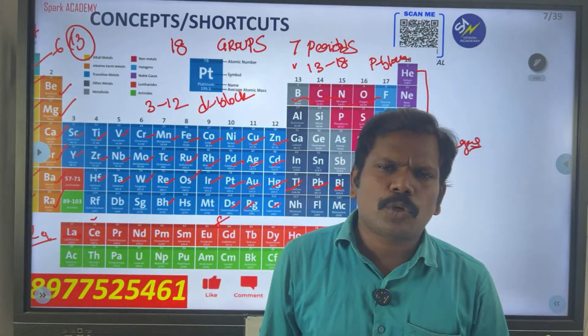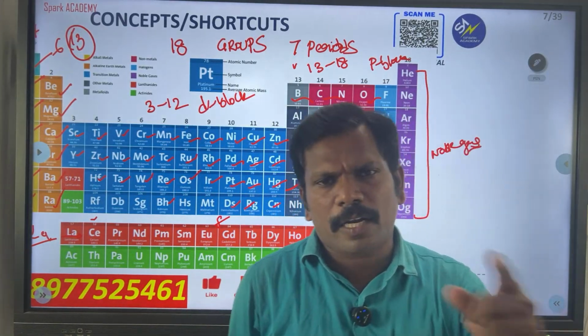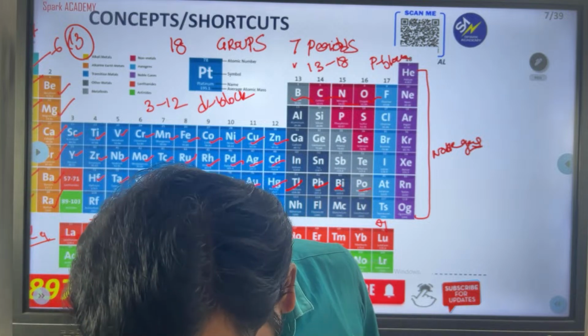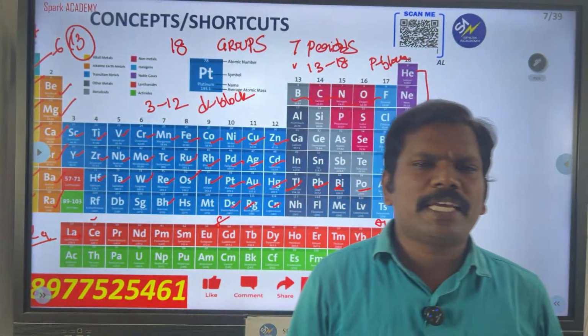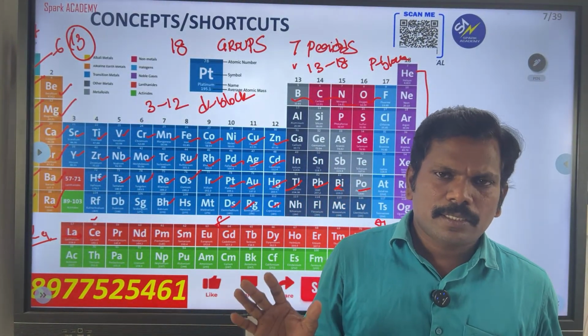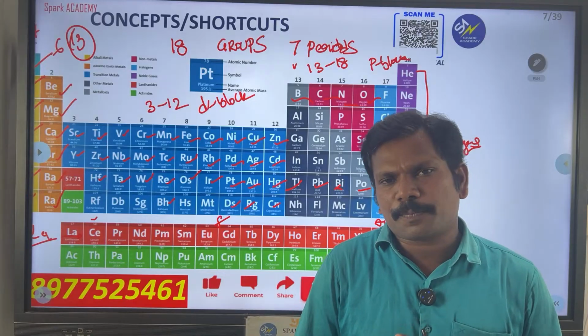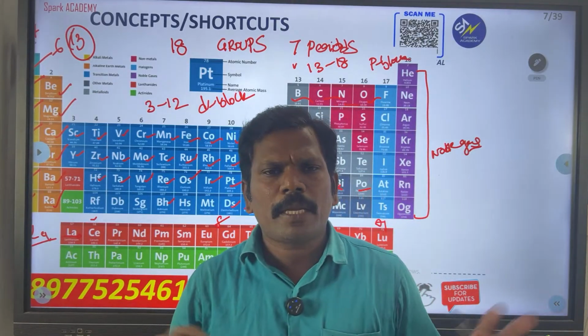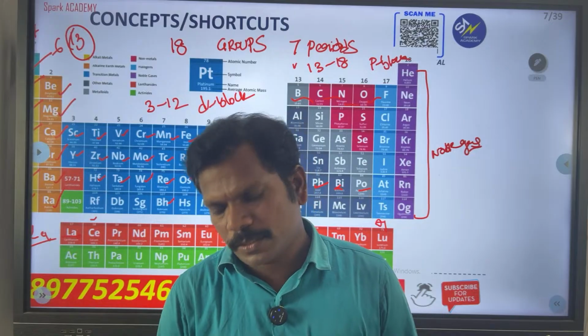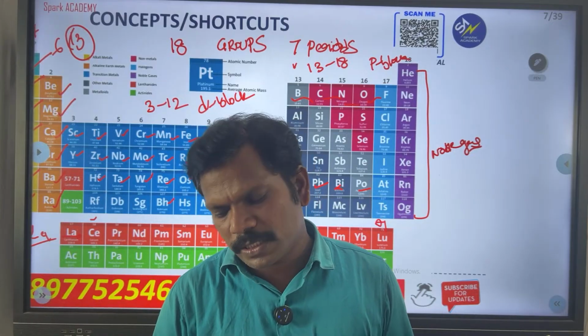Last week I already told you 1 to 30 elements. Everybody learn about 1 to 30 elements. Please respond now. All of you please respond in the chat box. Those who are listening, I already explained the 1 to 30 elements. How many members have learned about 1 to 30 elements? Please type your response in the chat box.